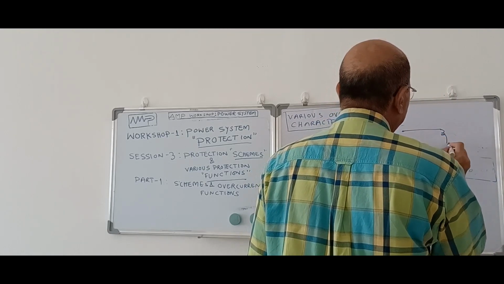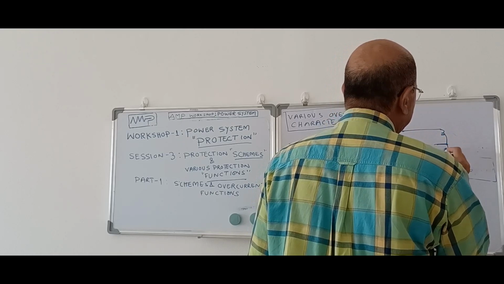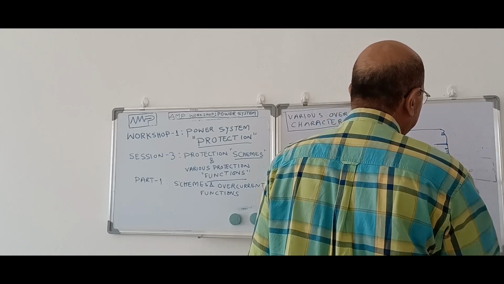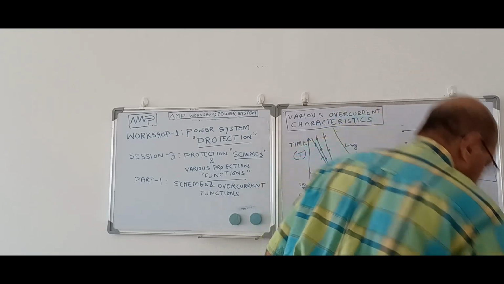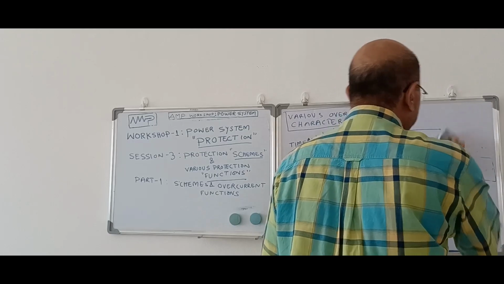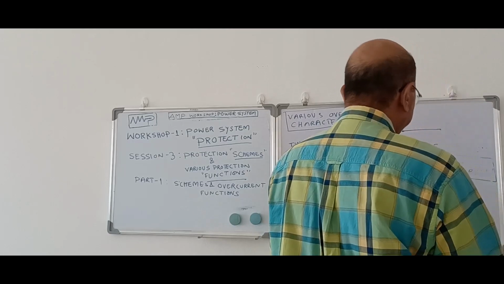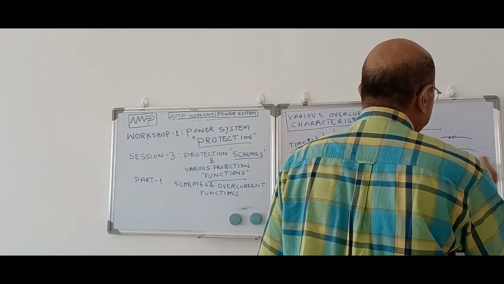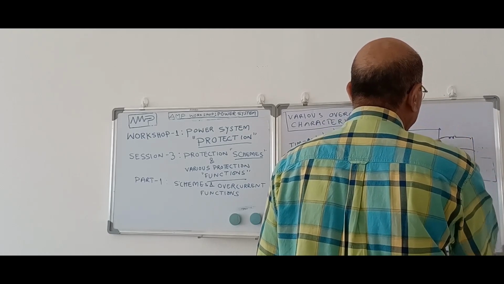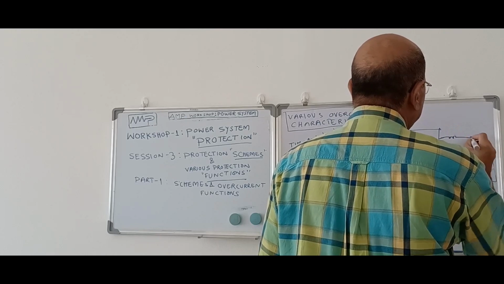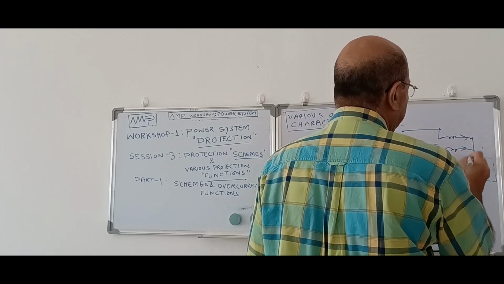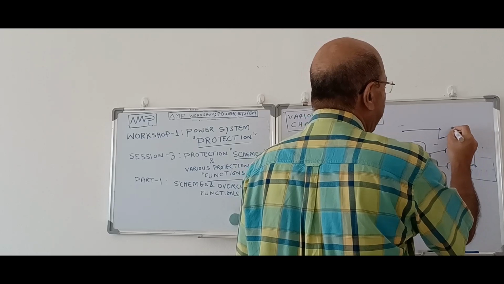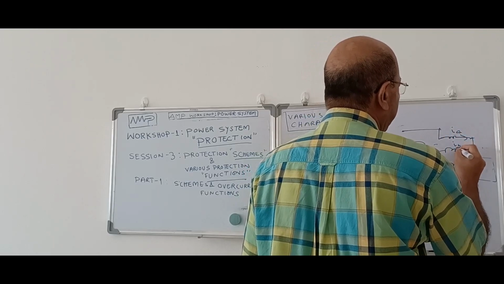Suppose this is one winding, then this is another winding, then this is another winding. Or you can draw this winding in a different way. Suppose I connect it in a star form. So this is one winding, this is another winding. This is a star connected motor. Now we are giving supply from here. So this motor, then this is the current going through. It is I phase. Suppose IA, it is IB, it is IC.